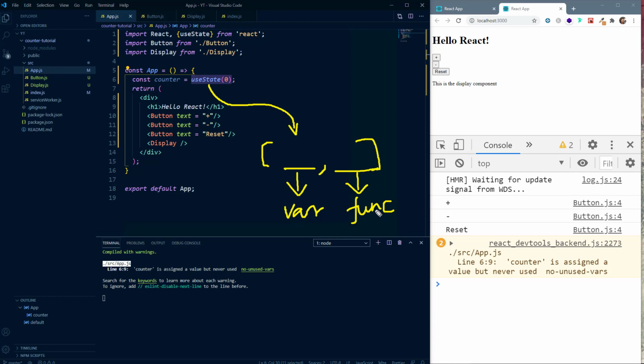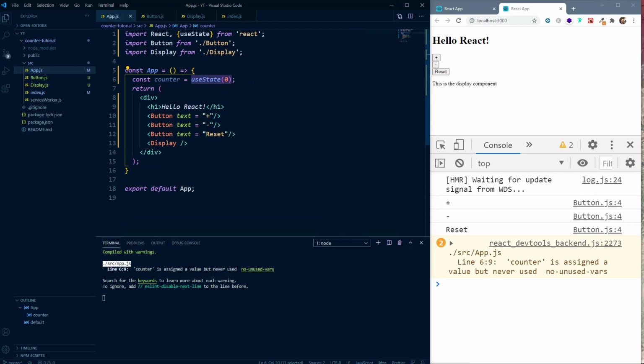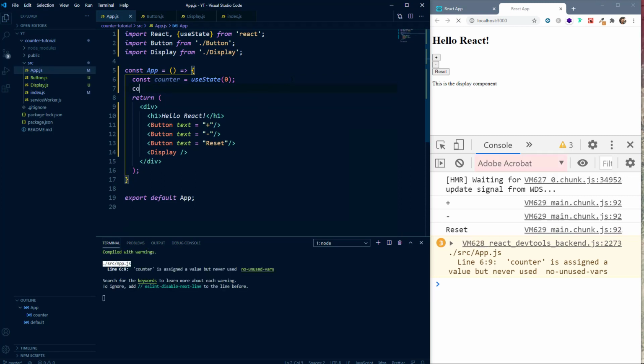So as I told you, you cannot update the variable just like that in React. You need to use this useState hook, and this useState hook gives us a function to update this variable. So let's see what I mean by that. So here we will first log this counter constant onto the console.